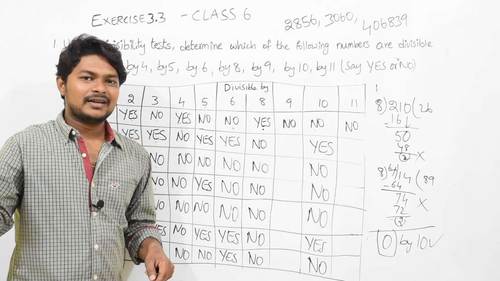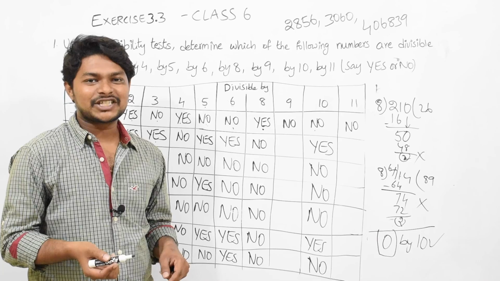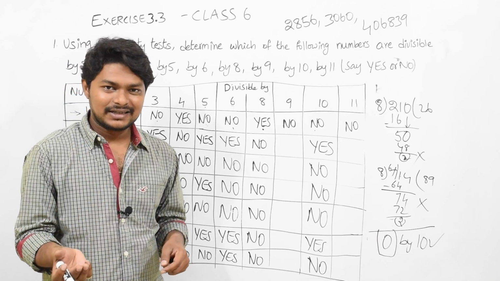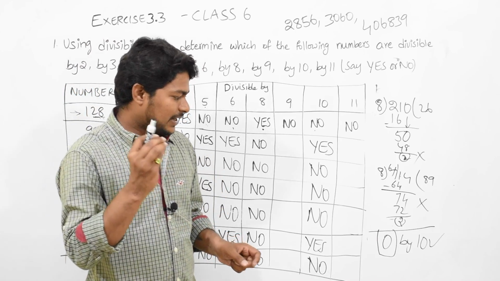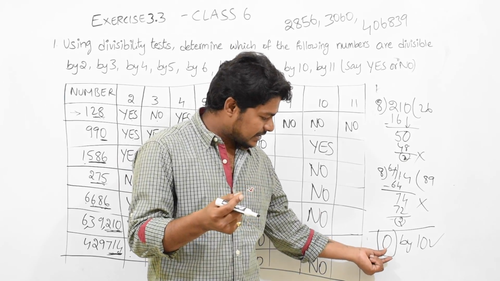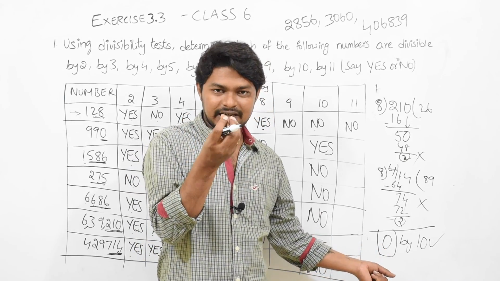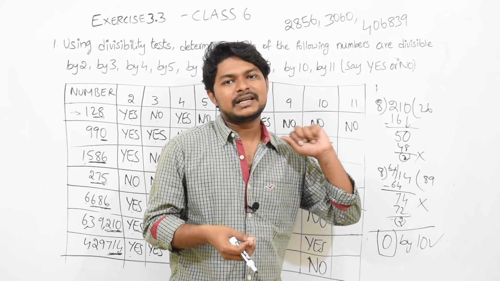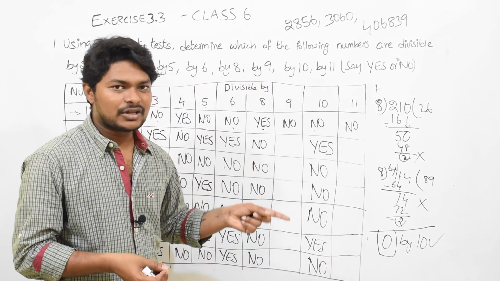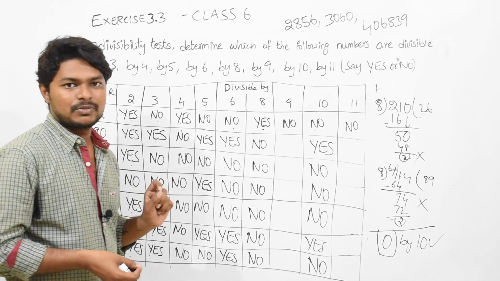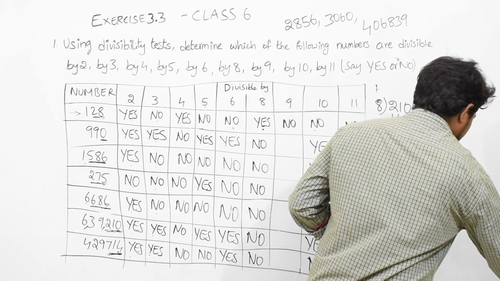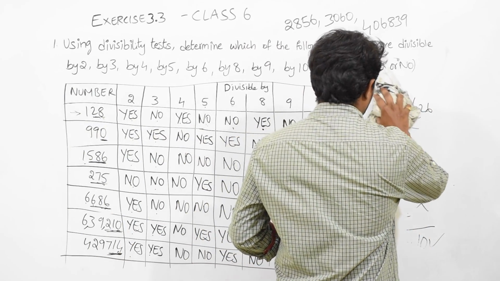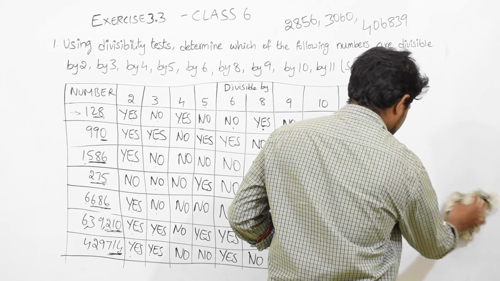You see, for finding divisibility test by 5 or by 10, it is very easy. For 10, we should see only one digit, the last digit, the single digit, the units digit. If it is 0, then we can say it is divisible by 10. Okay. If it is not 0, then we can say divisibility is not possible by 10. Okay. Then we go for divisible by 9.